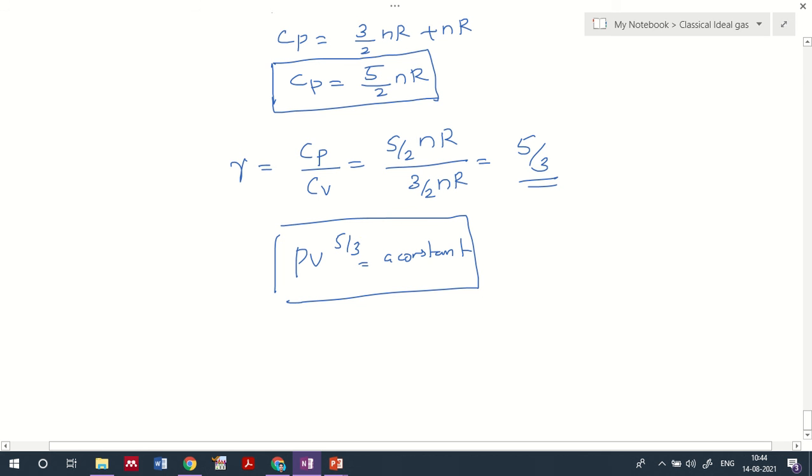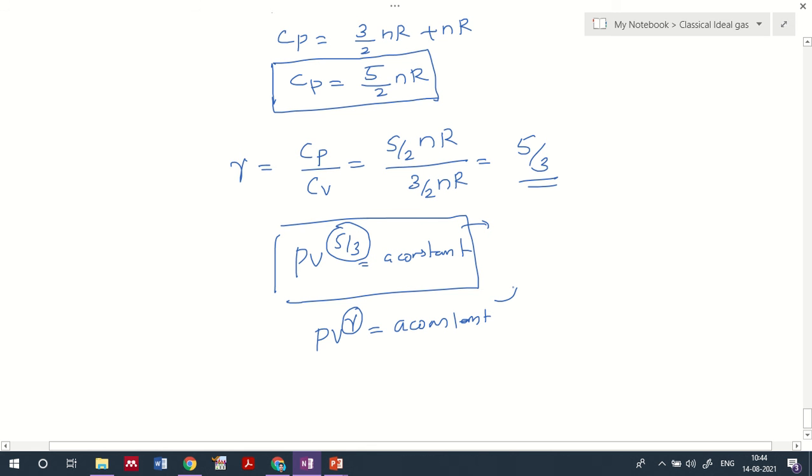Okay, so it's again representing the same. This we have already proved in the earlier case also. When you consider the adiabatic process, we also got the notation PV raised to 5/3. So this 5/3 is actually the gamma notation. We are trying to find the gamma, PV raised to gamma equal to a constant, right? So we identified that gamma is equal to Cp by Cv, that is equal to 5/3.